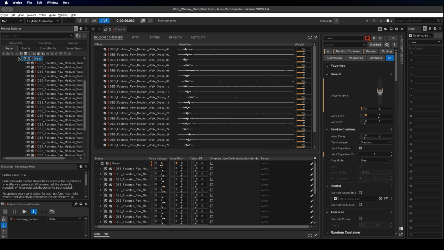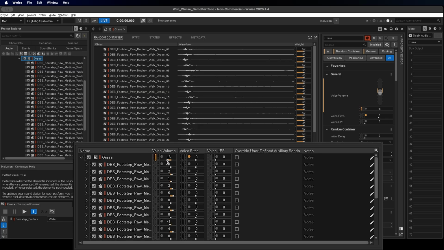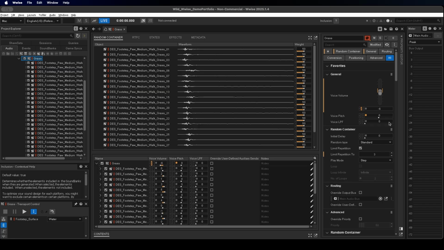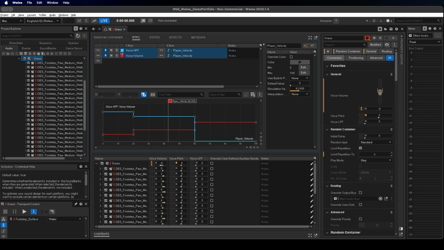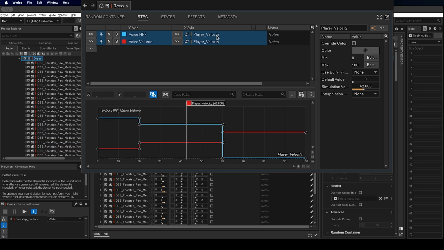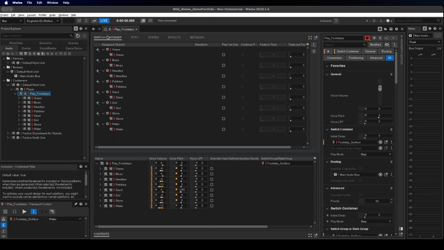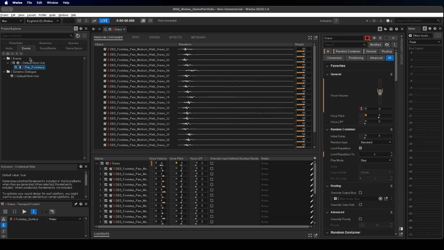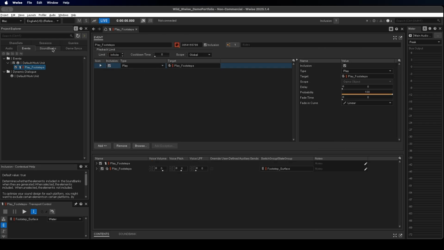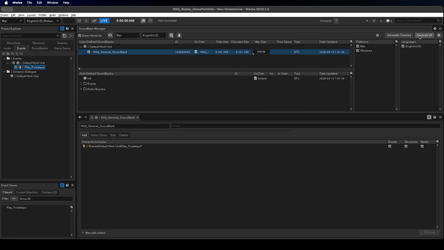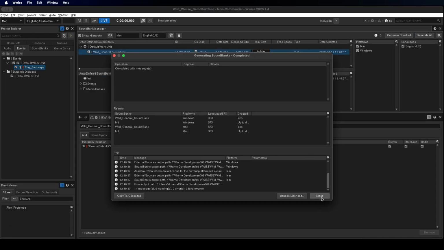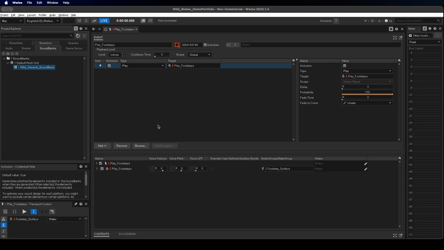After importing, I normalized all the volumes and deleted any files that had tonal imbalances, then randomized the pitch variation and set up temporary values for the player velocity RTPC to dynamically control volume and high-pass filter. Then I made the footstep switch group. I assigned the corresponding random container to each group. I made a play footsteps event, and then generated sound banks. So before we jump back into Unity, let's listen to the footsteps so far.